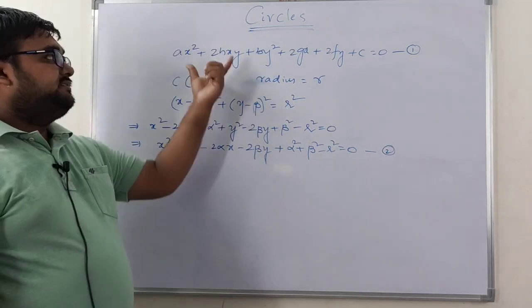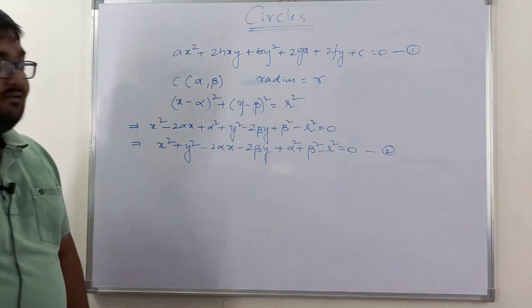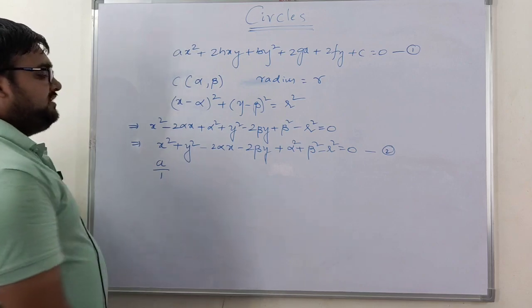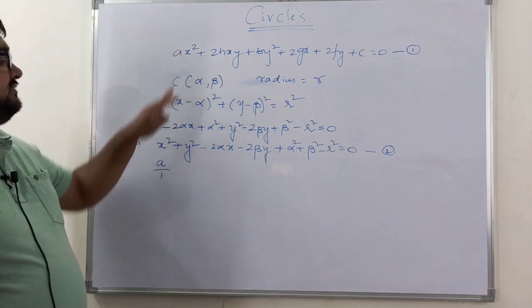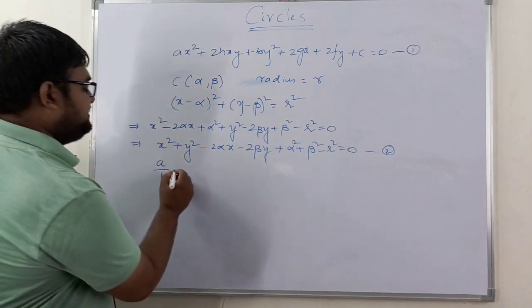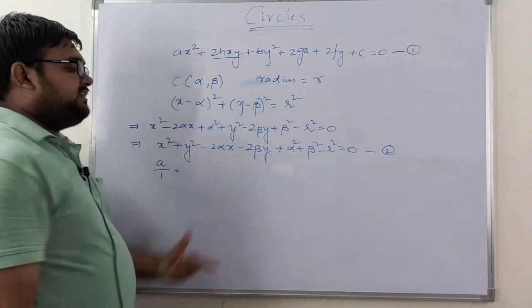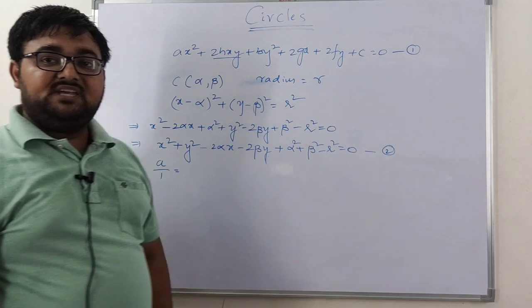On comparison, what am I going to get? a by 1, the x square coefficient by x square coefficient, is equal to, so here 2hxy is there, but in this particular expansion there is no xy term.